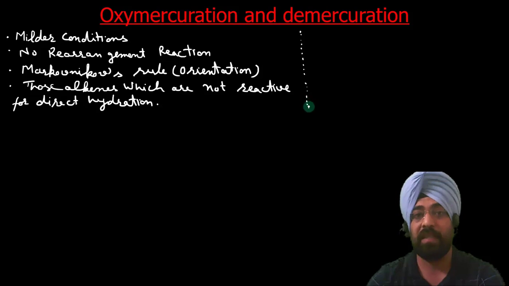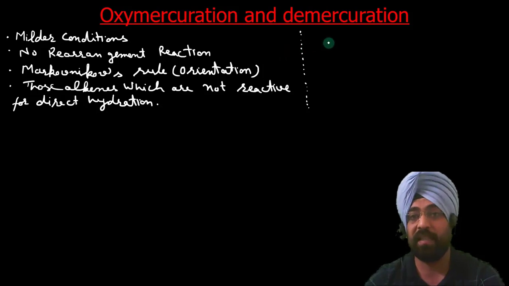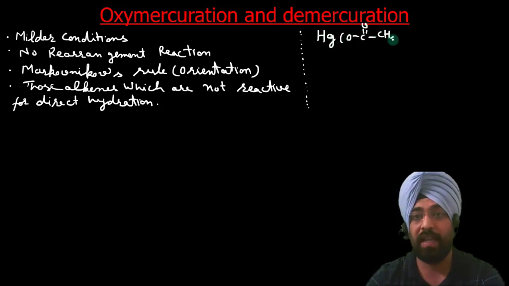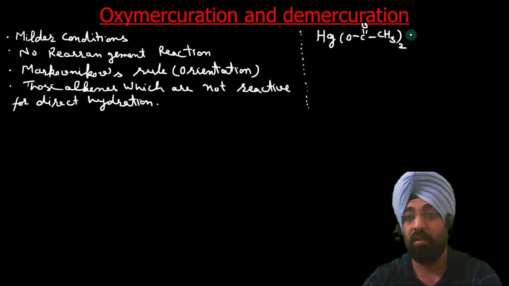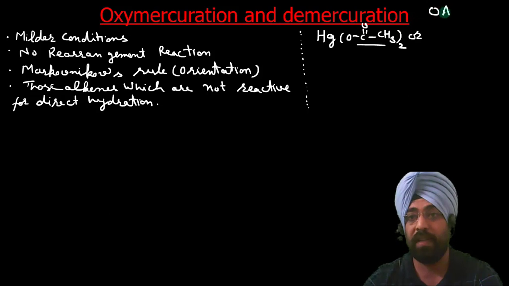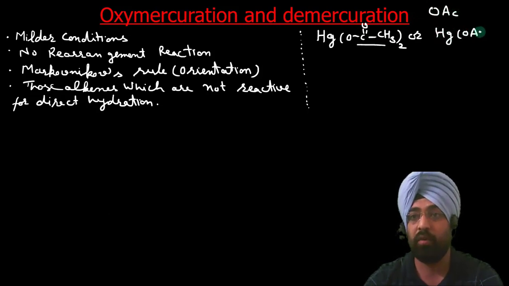Now let us see what this reaction is all about. As the name suggests, in the first step addition of a mercury reagent takes place. Generally the reagent used for mercuration is Hg(OCOCH3)2, or this group is simply written as OAc, so we can write Hg(OAc)2.